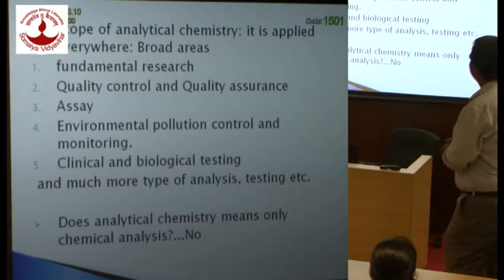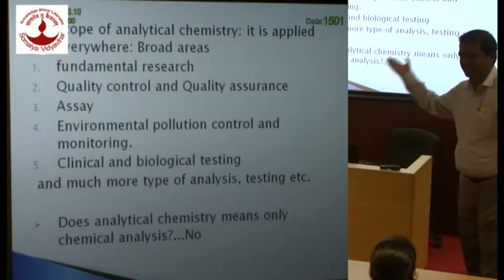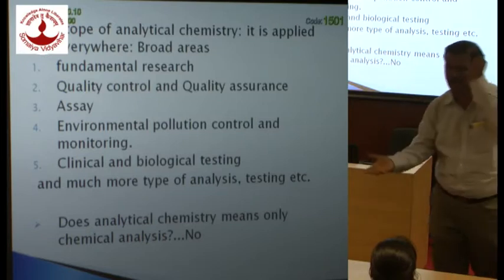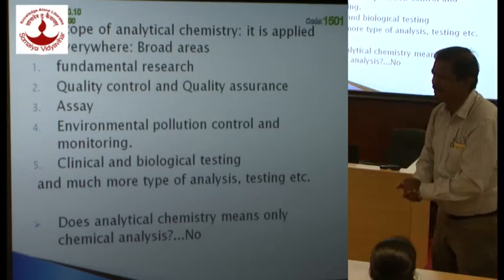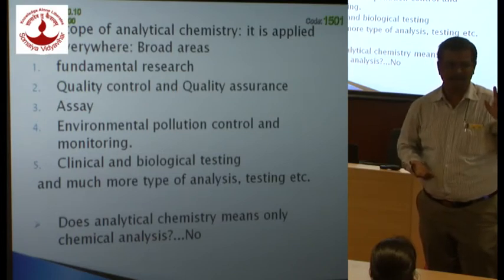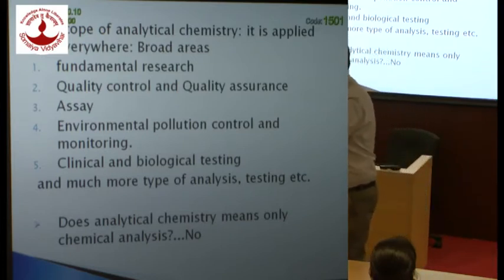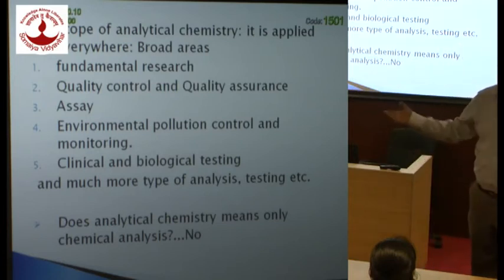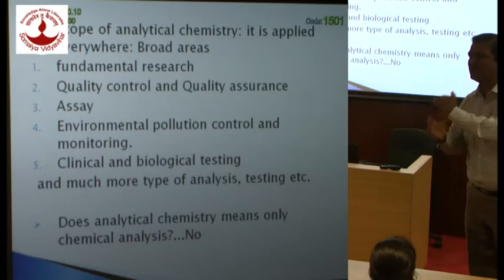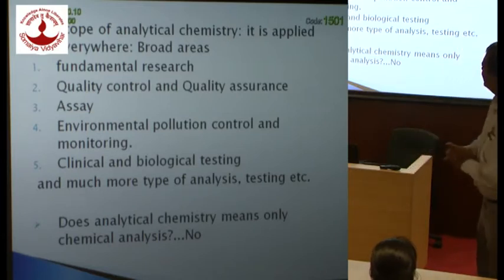So what is the scope of analytical chemistry? It is applied everywhere. Whenever you are doing any chemical analysis, remember you are doing analytical chemistry. Whenever you want to answer questions like what is there and how much is there, you are doing analytical chemistry. So the scope is enormous. In a single word we can say it is enormous, but still we can name some areas where it is applied extensively. So what are those areas?